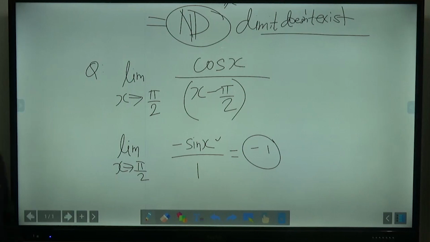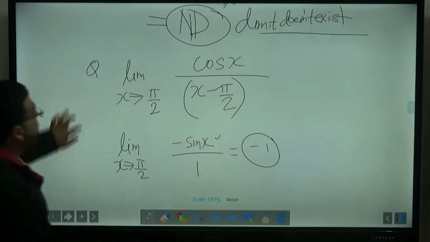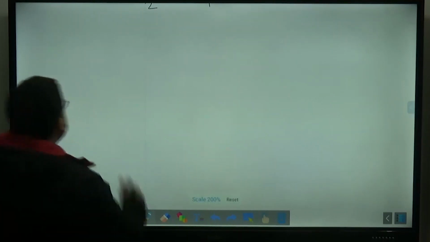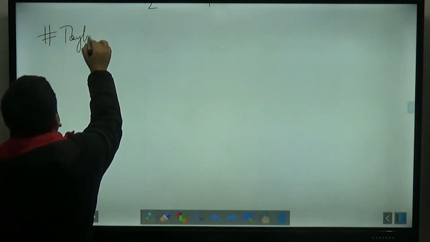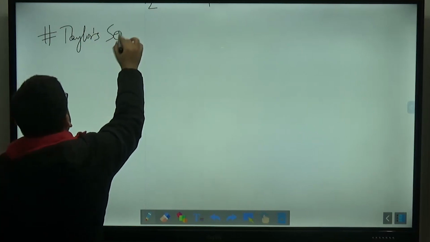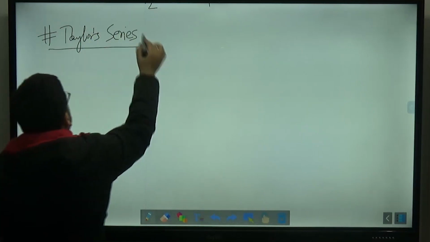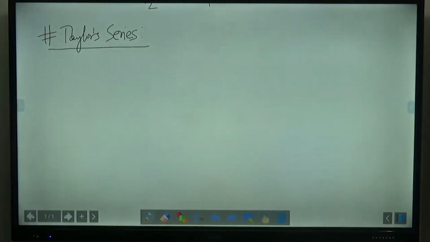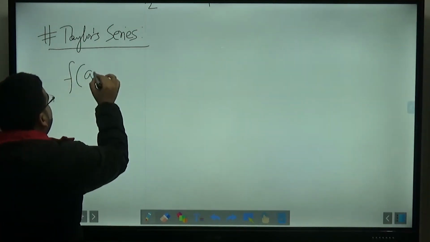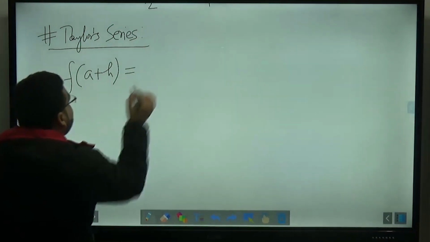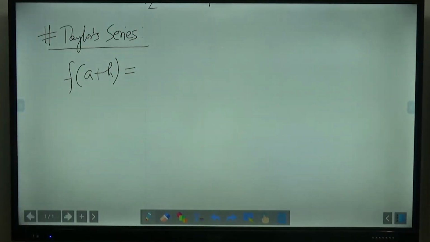Okay, so whatever. After this, we move to the Taylor series. In Taylor series, I told you that any function f of a plus h can be represented in the ascending powers of h.